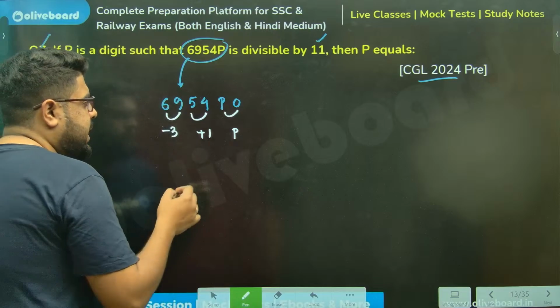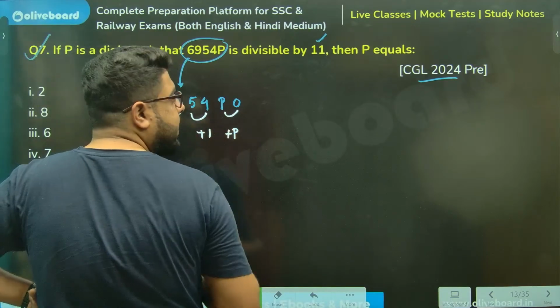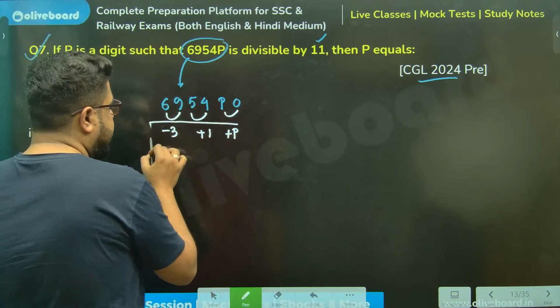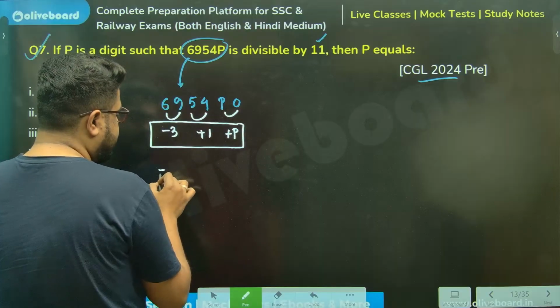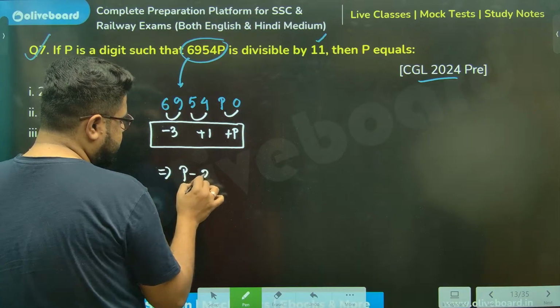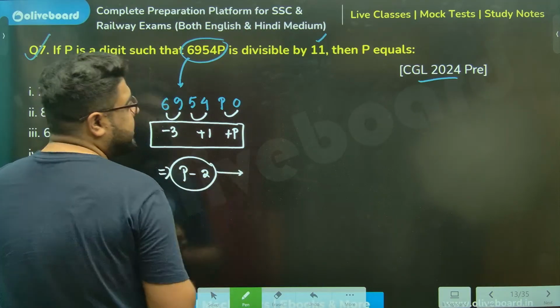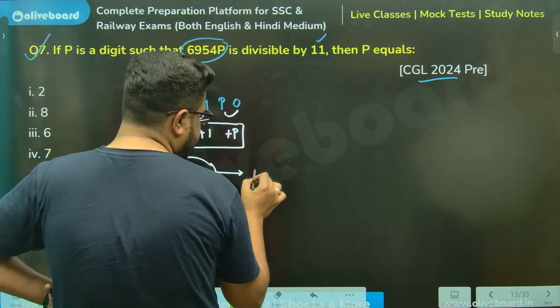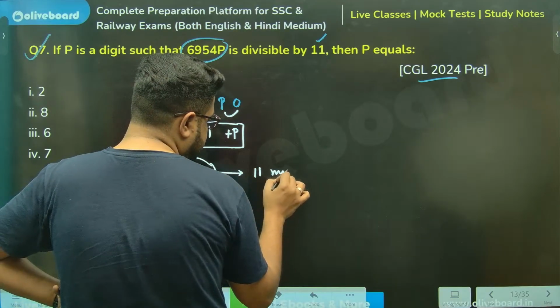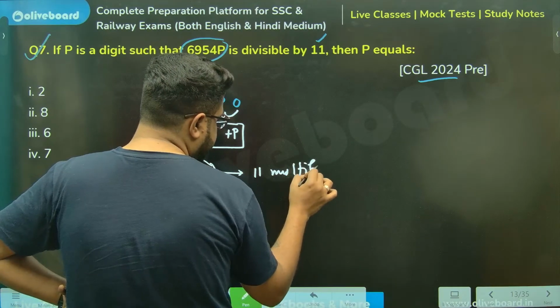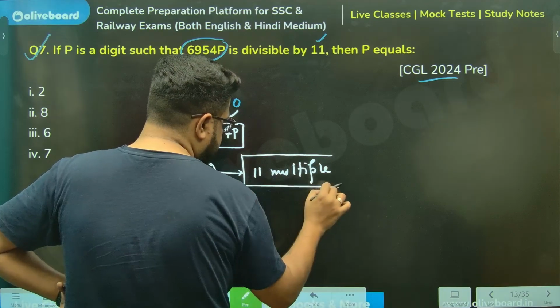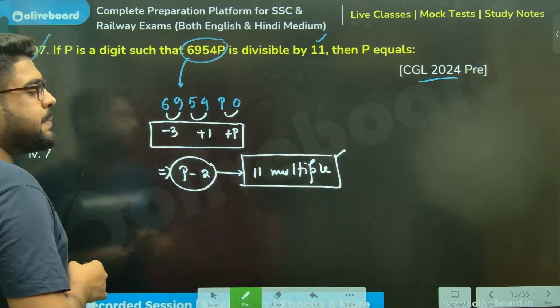Now, P and 0, that is a plus P I'm taking. This difference, if you take, will become P minus 2. That has to be a multiple of 11, sir.